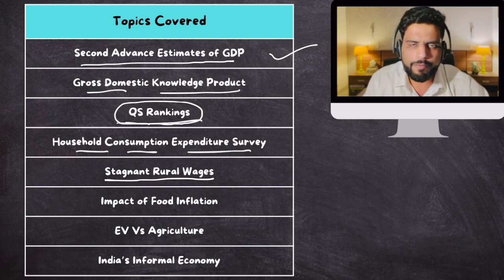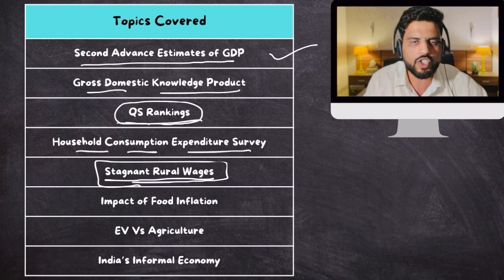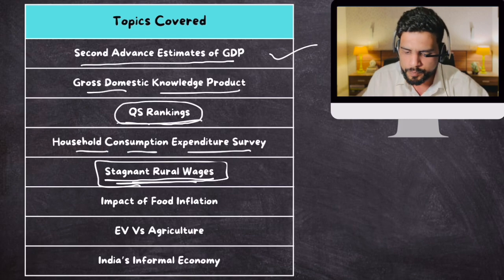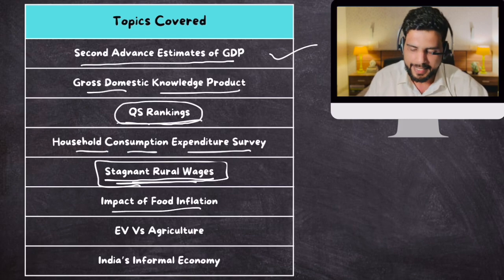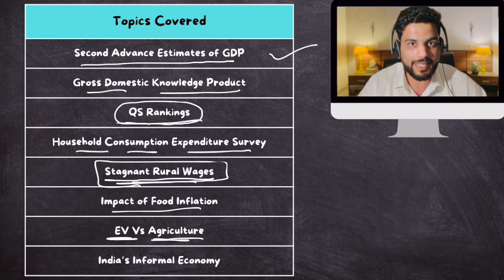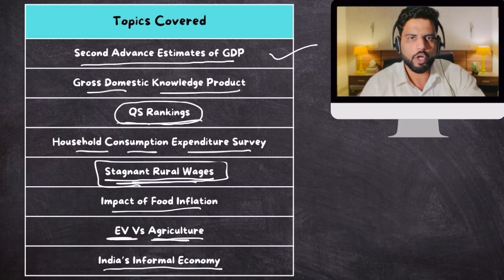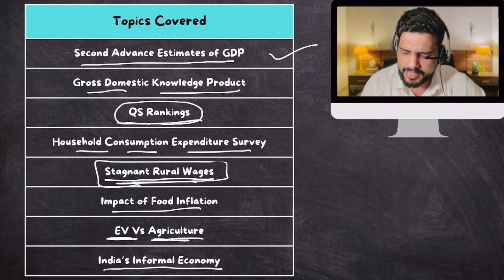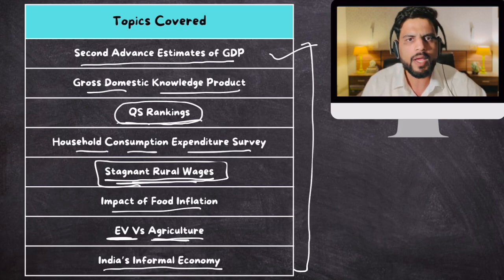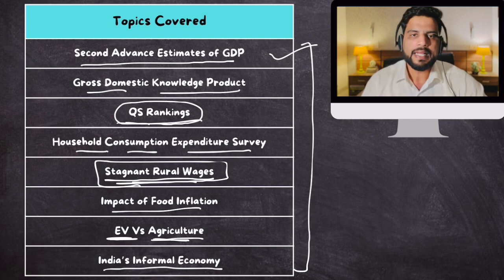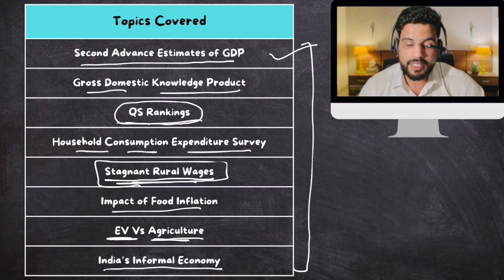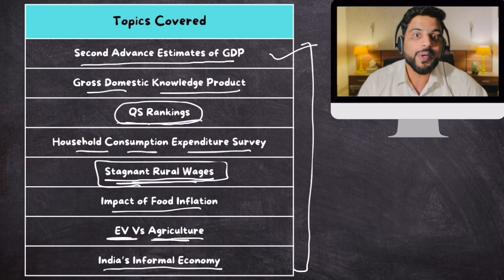Then there was this article with respect to stagnant rural wages. Rural wages have been pretty much stagnant. So what are the implications of that? Then the impact of food inflation. Then electric vehicles versus agriculture. This is a fascinating topic that we'll cover today. And in the end, we'll talk about India's informal economy. So we are going to discuss these 8 topics, one by one. Clear?